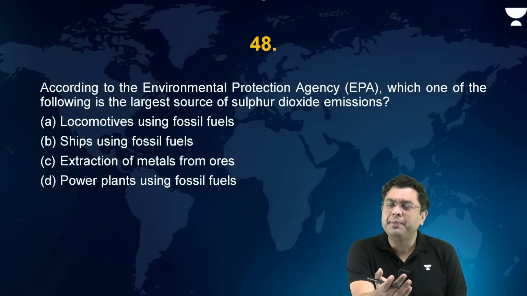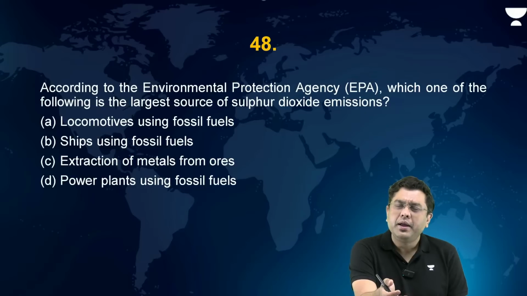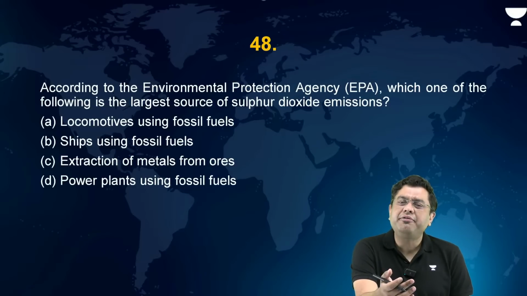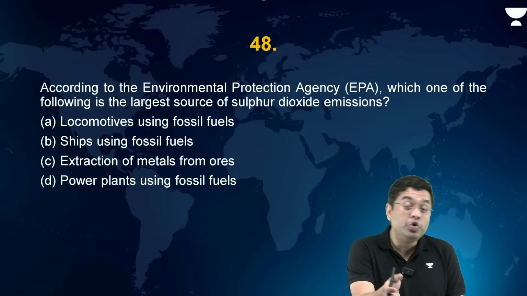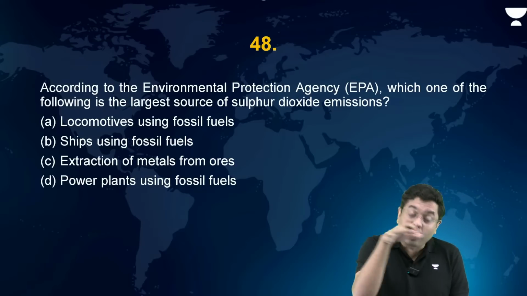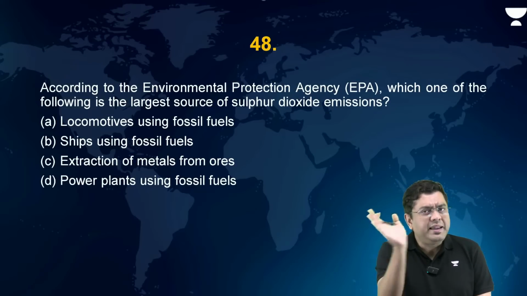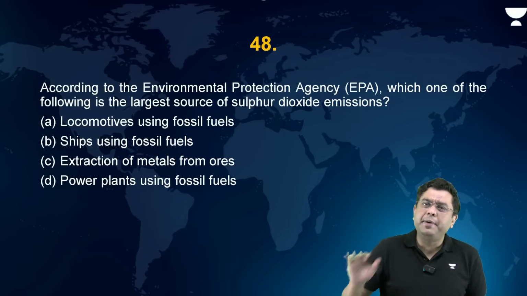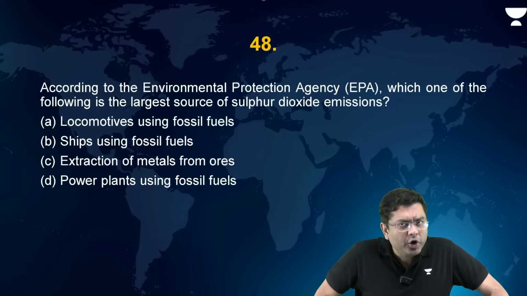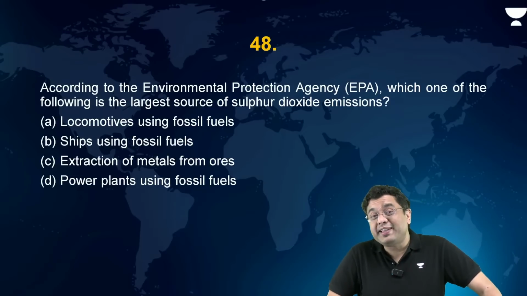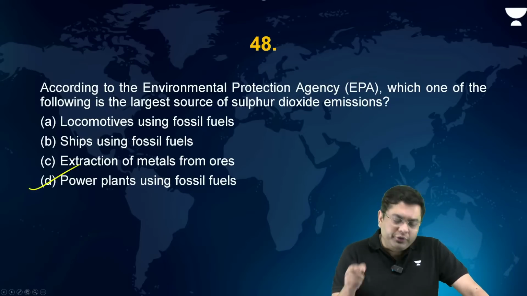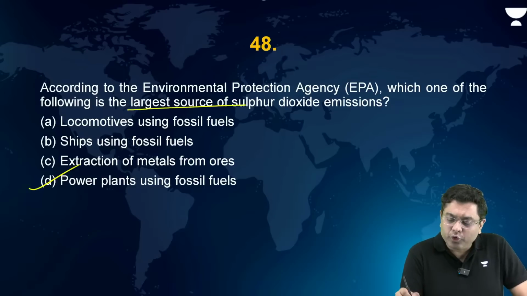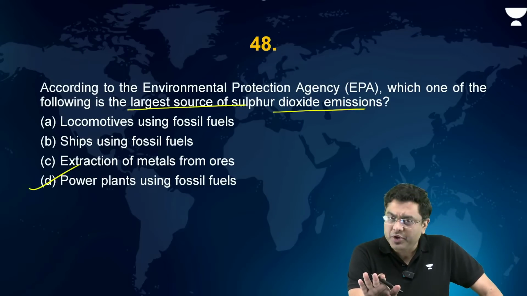After all, fossil fuel combustion is what leads to generation of sulfur dioxide. Which will have a greater amount of fossil fuel combustion? Will all the locomotives or all the ships combined burn more fossil fuel as compared to power plants? Obviously not, even at a per unit scale. So power plants using fossil fuels are the largest source of sulfur dioxide emissions.